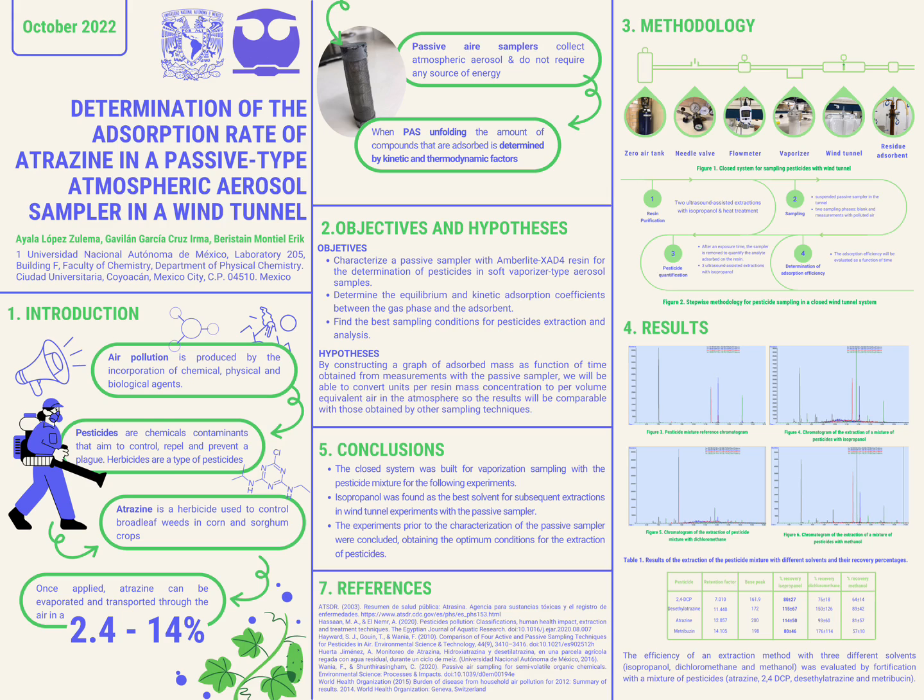For the methodology, a zero air tank will be used to simulate air without impurities that will be passed through the entire system, controlling the flow with a needle valve and measuring with a flow meter. Subsequently, the gas will drag the vapor of a mixture of pesticides toward the wind tunnel to simulate conditions of temperature and relative humidity in the experiment, where the passive sampler will be found inside, suspended in the wind tunnel, allowing the absorption of the pesticides with the absorbent. Finally, the polluted air is adsorbed in the final part of the system.